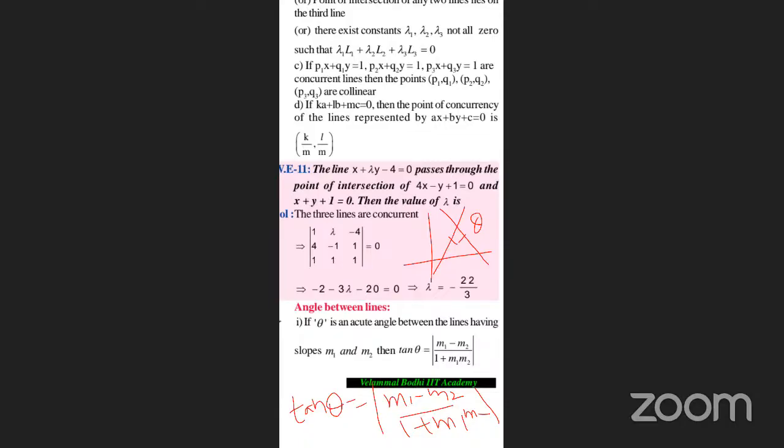Yes, sir. So when two lines are given in the standard general form, a1x plus b1y plus c1 is equal to 0, and a2x plus b2y plus c2 is equal to 0, then the angle between those two lines is given by cos theta is equal to a1a2 plus b1b2 by root of a1 square plus b1 square into root of a2 square plus b2 square. This is also the formula that we'll be studying in 3D geometry. Please take this very carefully.